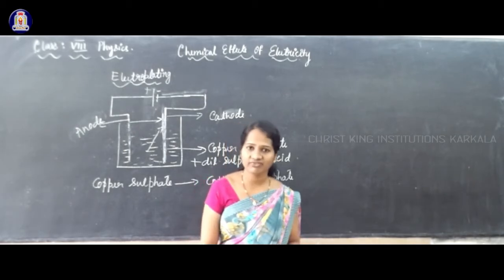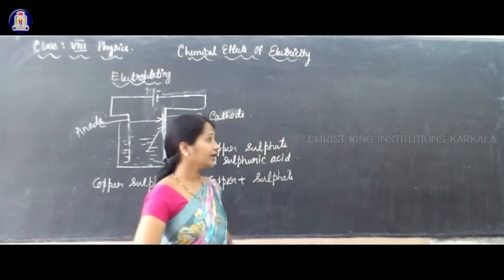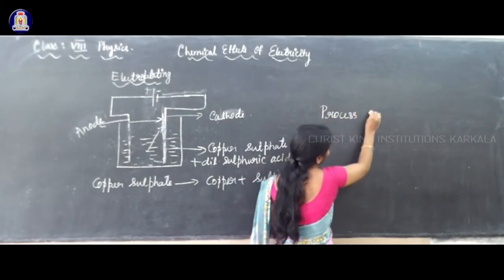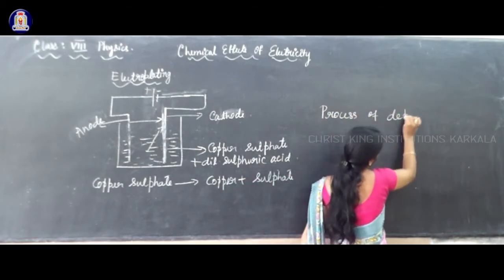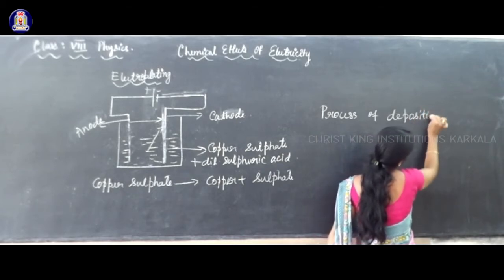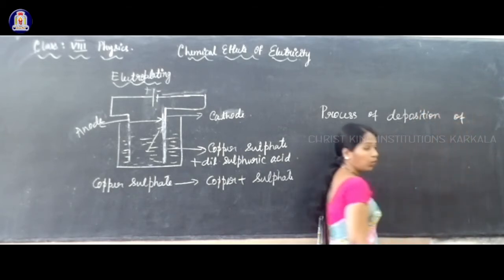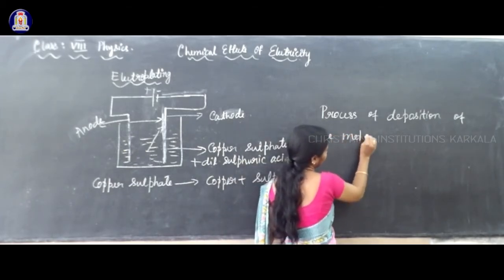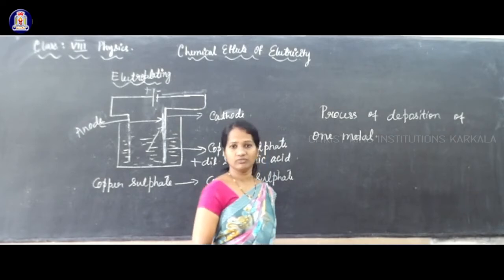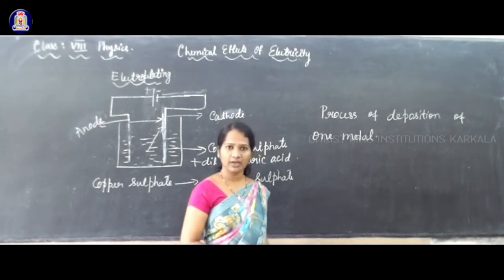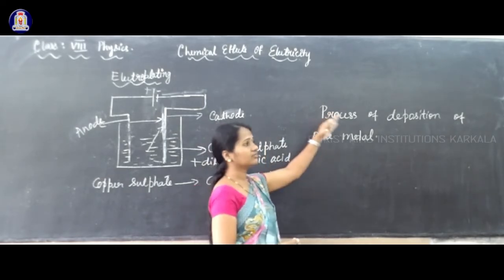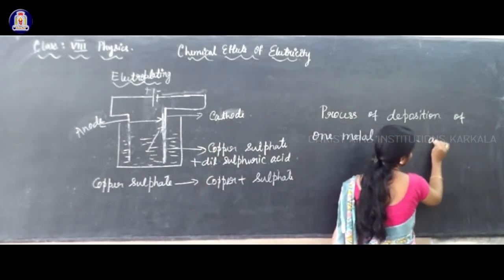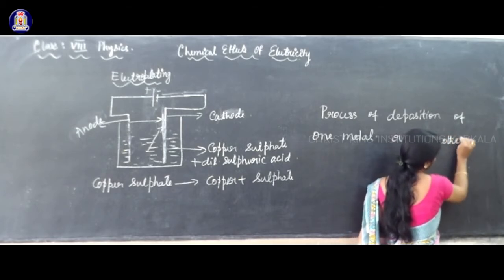electroplating. So how can we define electroplating? Electroplating is a process of deposition of one metal over another metal. One metal in the sense the required metal. Which metal we need, that metal we are depositing. The process of deposition of one metal over another metal.